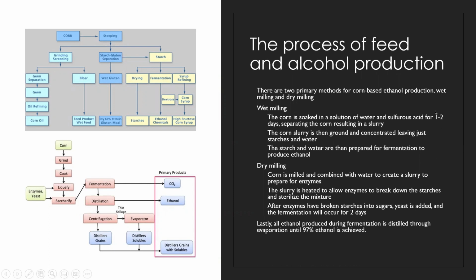Lastly, in production, ethanol is refined until 97% ethanol is achieved through distillation, which involves the evaporation of the ethanol itself and the recollection and refining.